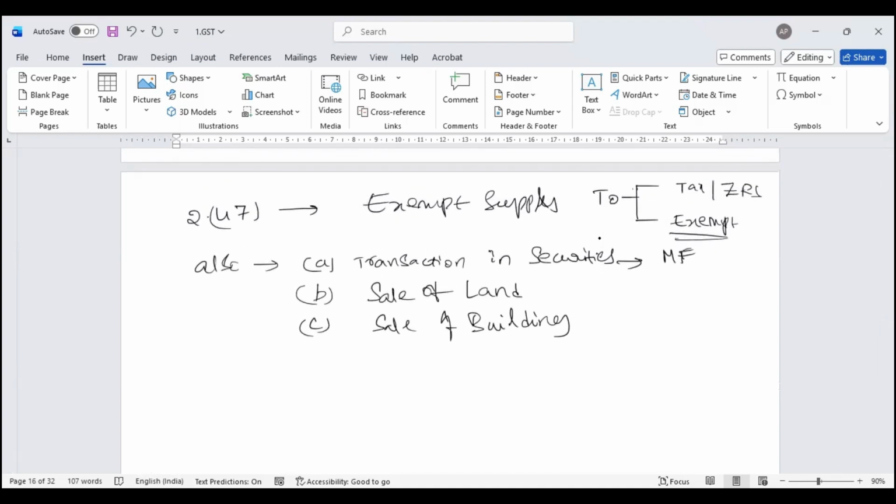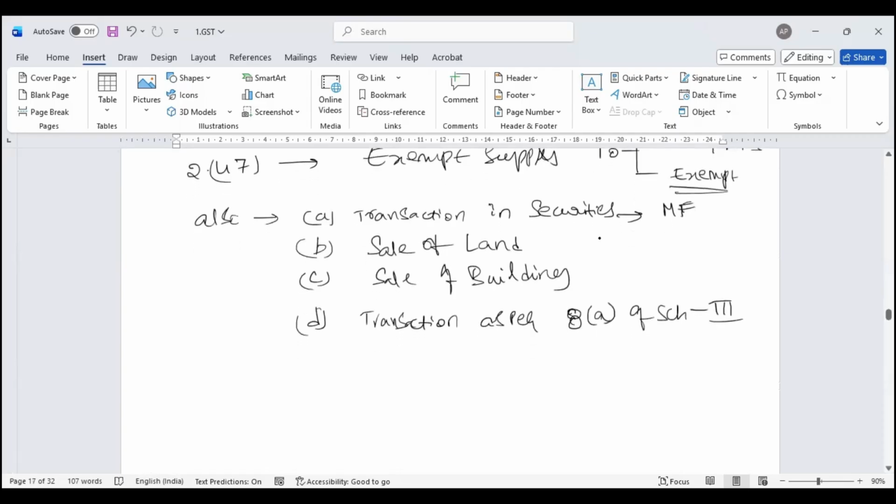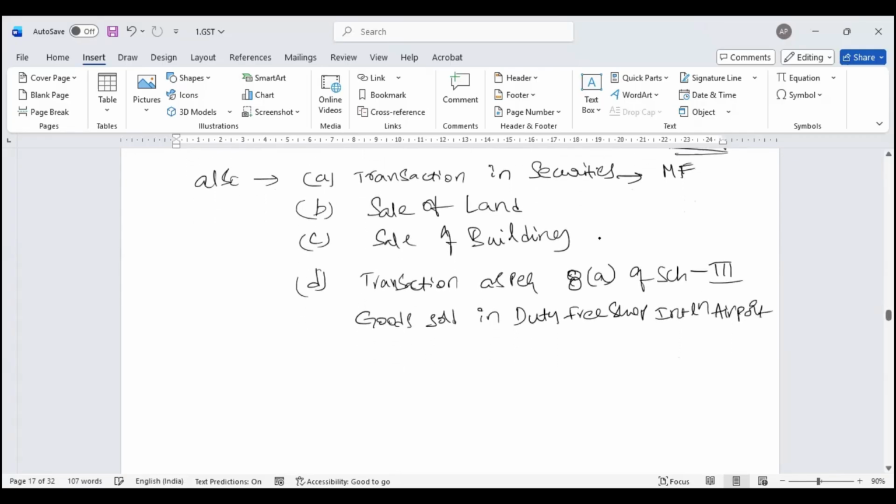In addition to this, transactions as per entry 8, clause A of Schedule 3. That means goods sold in a duty-free shop in an international airport.